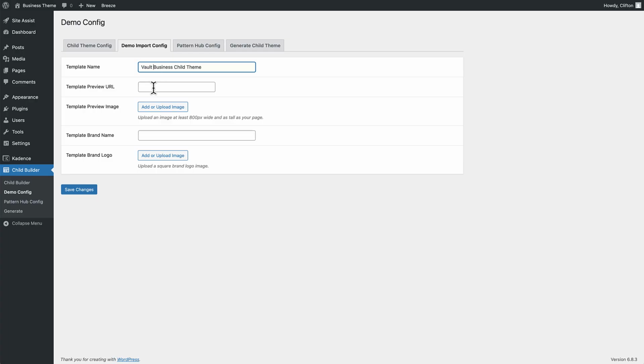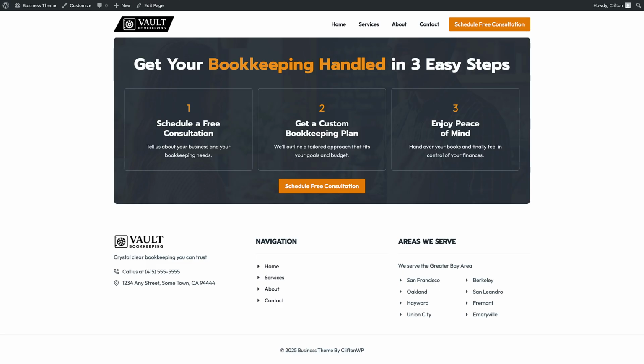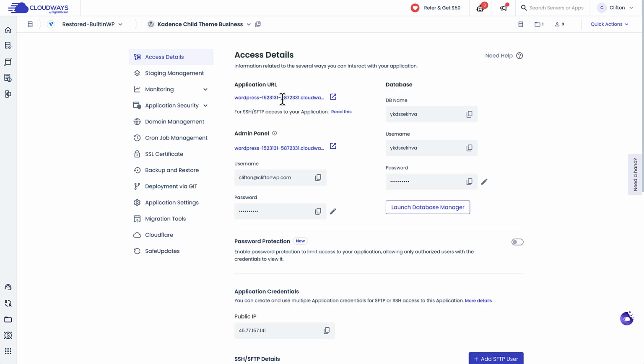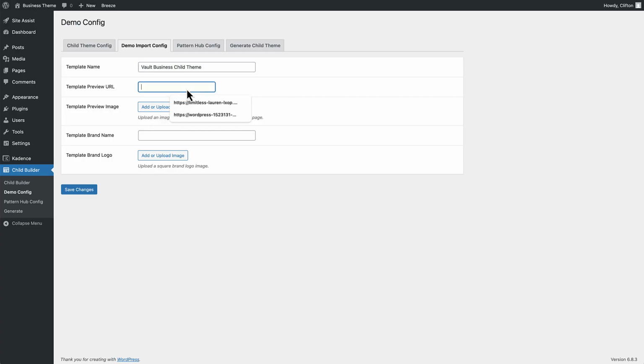And then the template preview URL. Where are people going to be able to see the full website prior to installing it? I'm going to grab my URL from Cloudways that I have, but of course you can use any URL that you want. So that's going to be this URL right here. I'm going to grab that, come back here, and paste that in here. And then the template preview image. This is going to be the image that shows up when you're installing the starter template.